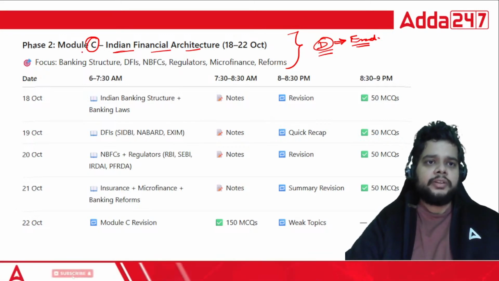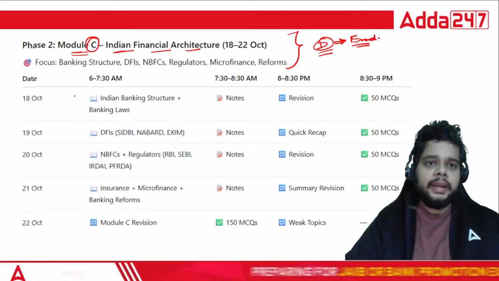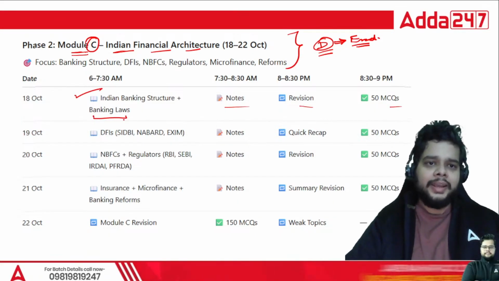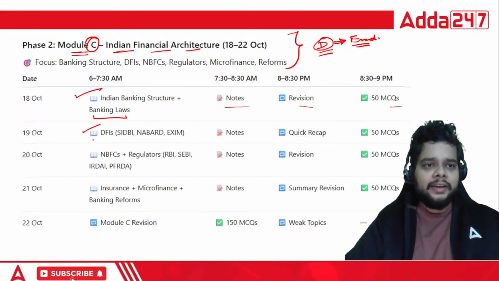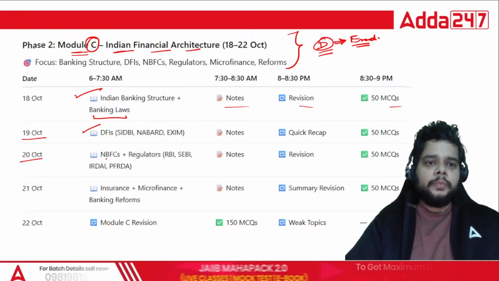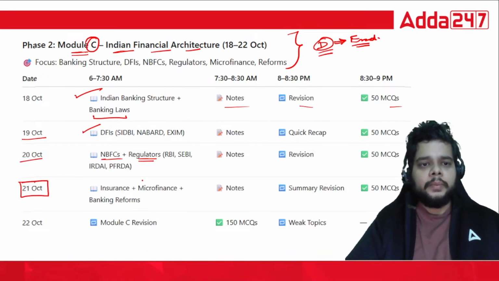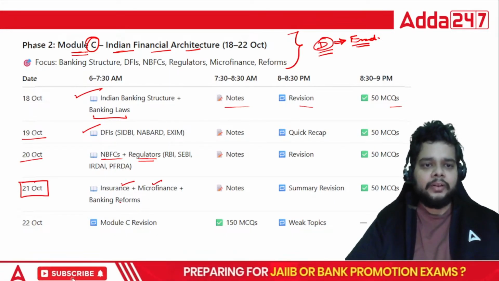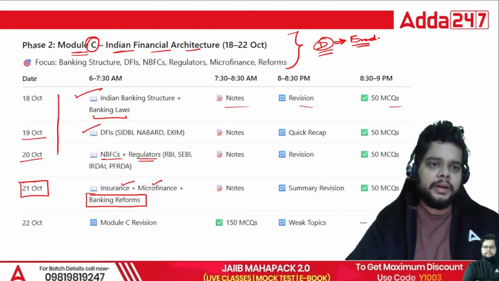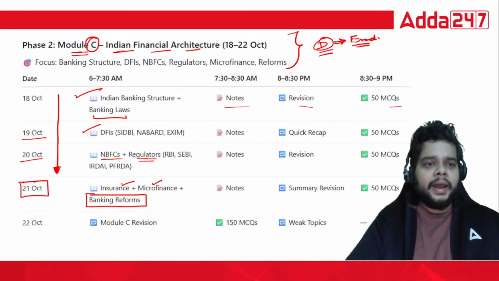For now, phase 2 will be module C, where you should focus on the Indian banking structure and banking laws, make notes, revise and do the MCQs. Then go with the DFIs on 19th of October. 20th October should be NBFCs plus the regulators, and 21st October must be dedicated towards insurance and microfinance plus the banking reforms.